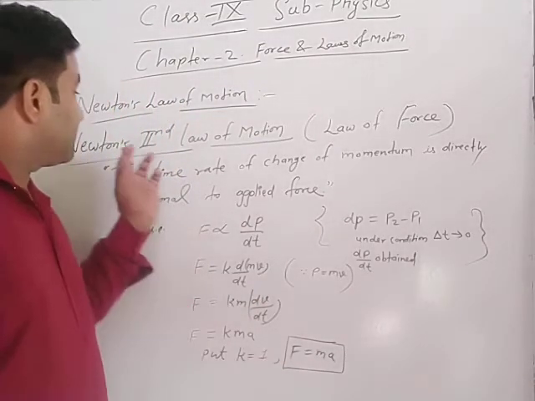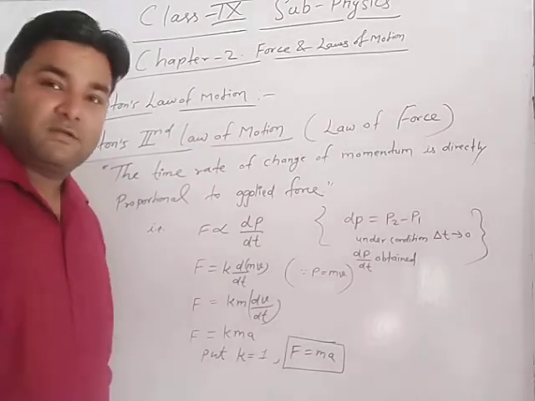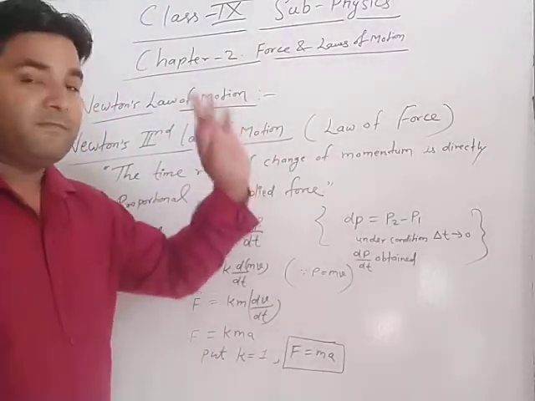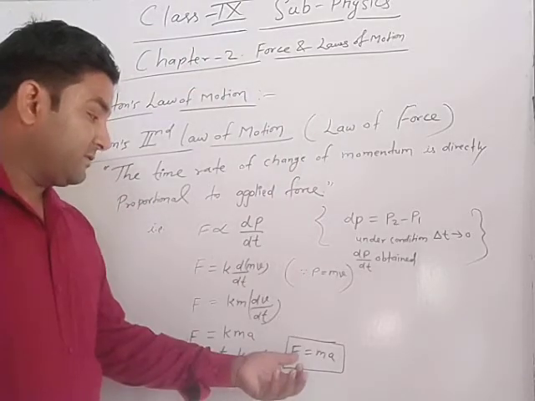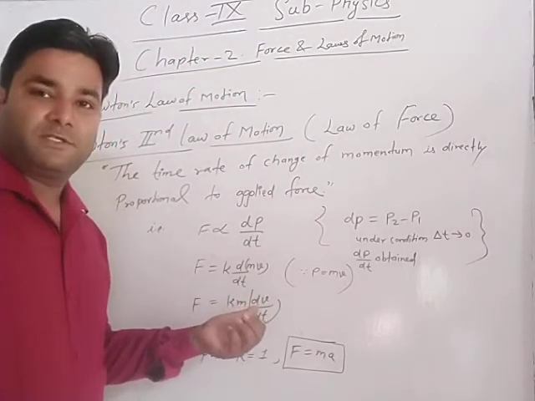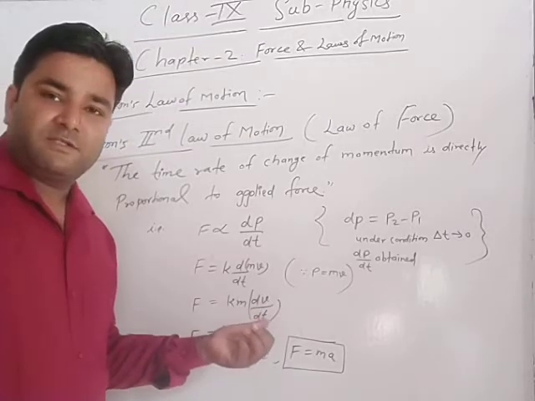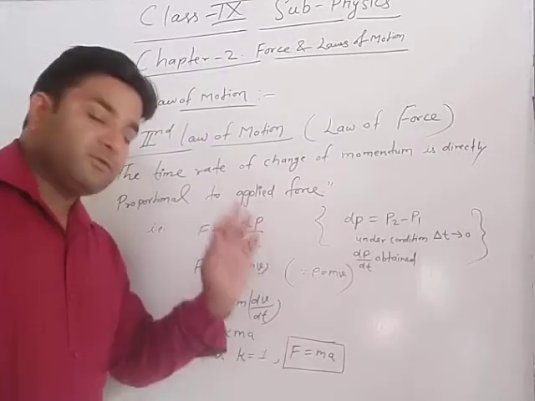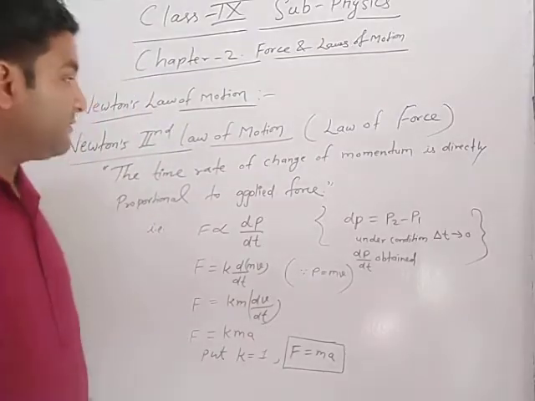That's why this statement or law of motion given by Newton is also known as the law of force. We obtain the formula F is equal to ma. Here dv upon dt means rate of change of velocity. You know rate of change of velocity means acceleration. So put k equal to 1, then F is equal to ma. Very simple definition and derivation also.